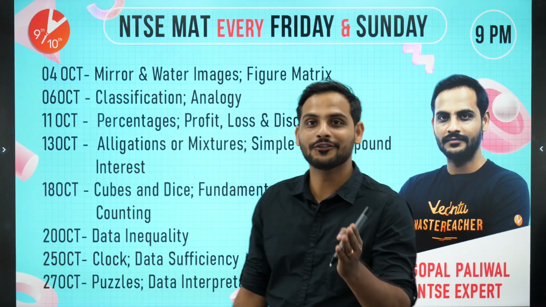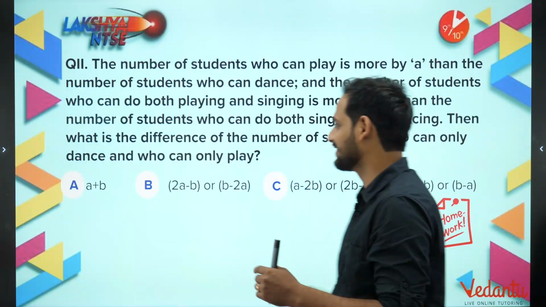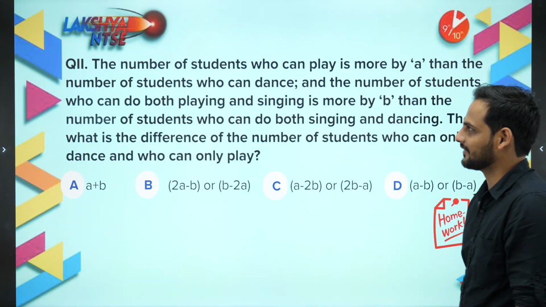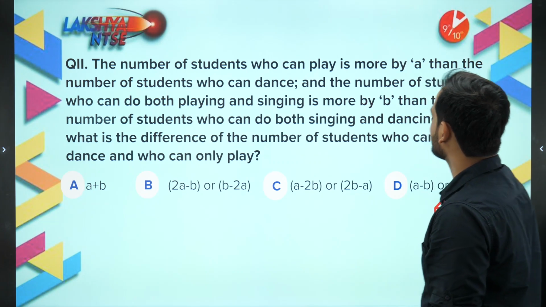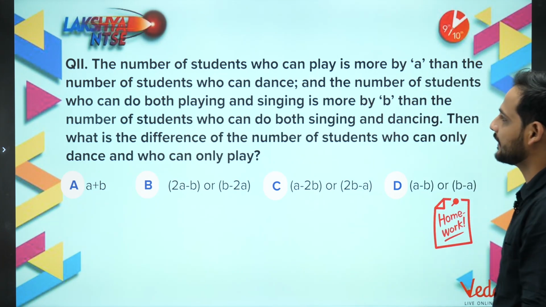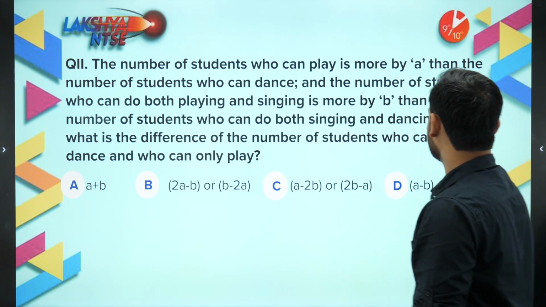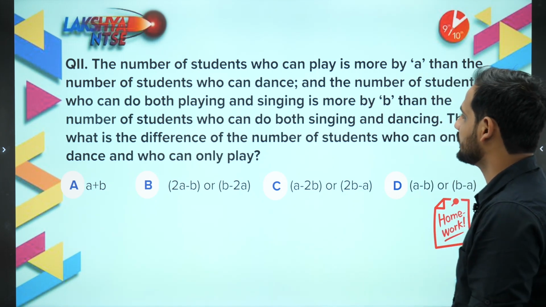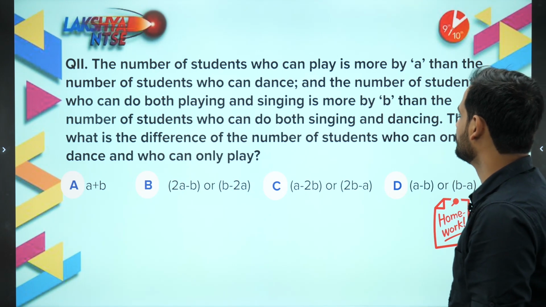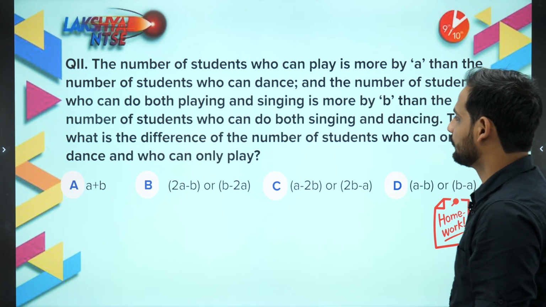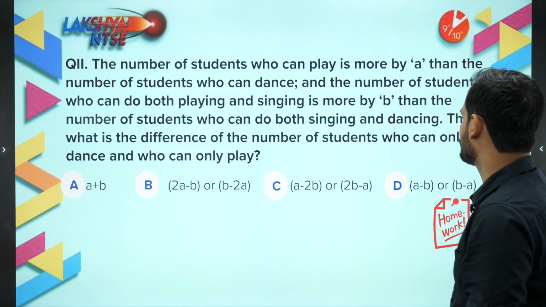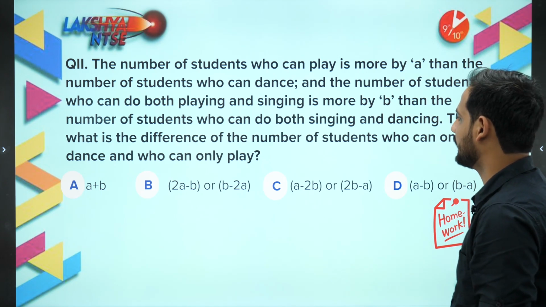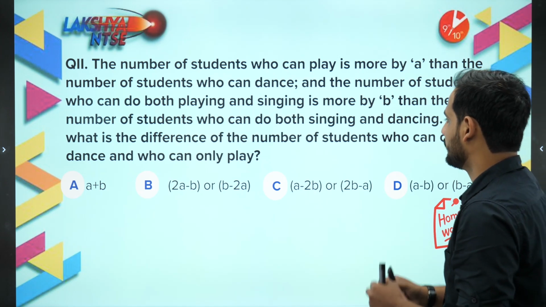Before moving to today's class, let us discuss the previous class homework question. The question was: the number of students who can play is more by A than the number of students who can dance, and the number of students who can do both playing and singing is more by B than the number of students who can do both singing and dancing. What is the difference of students who can only dance and who can only play?